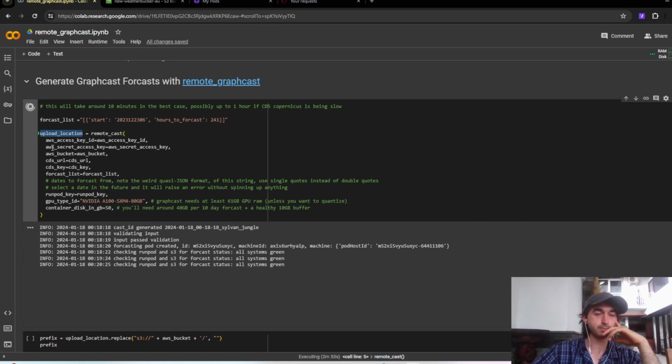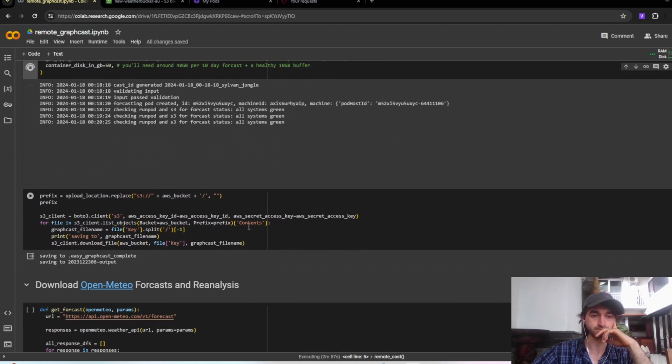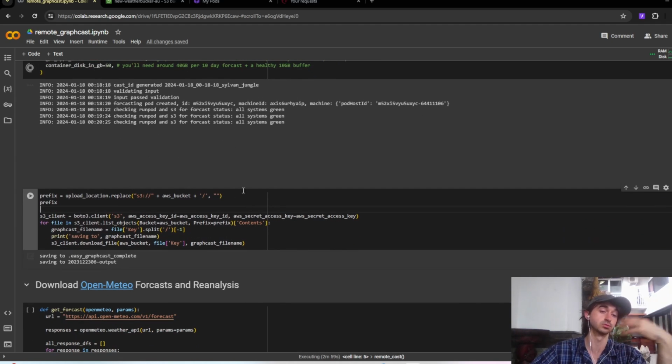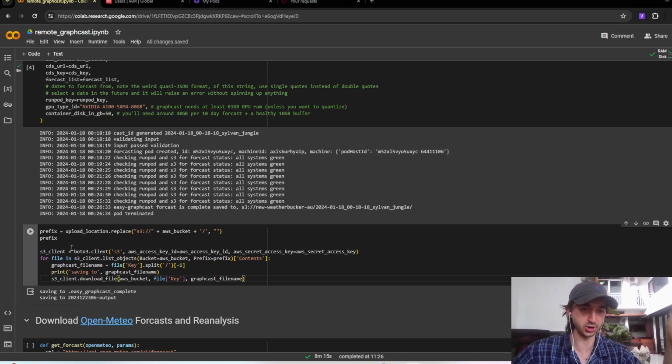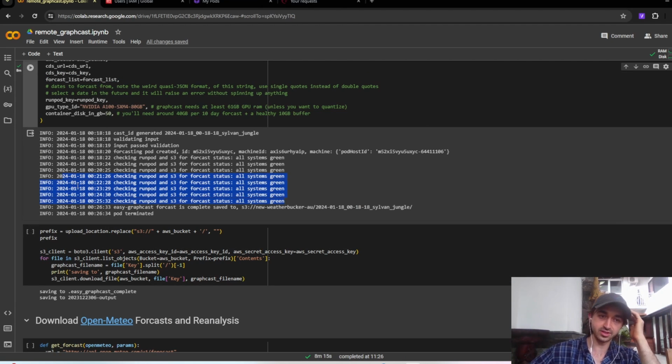And the upload location will eventually be given to you in this variable here. And after that, we'll just download it. Okay, so I'll cut again to when this is finished. Okay, so it polled for a while, and then it told us everything is complete. And if you go to this place, you'll find the actual files.